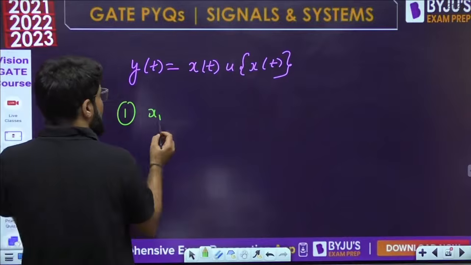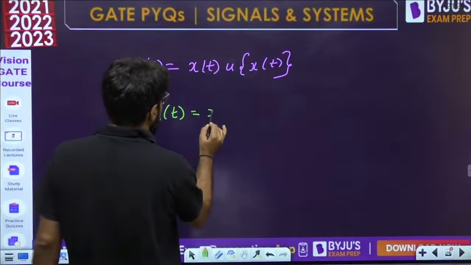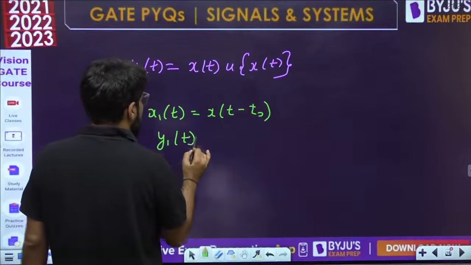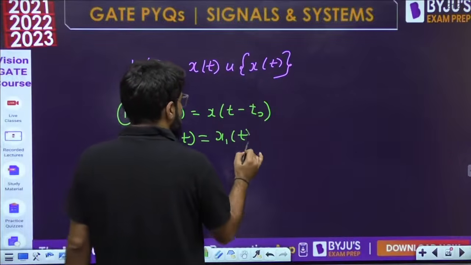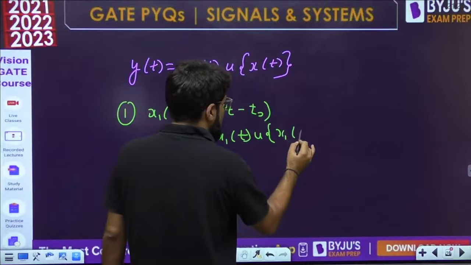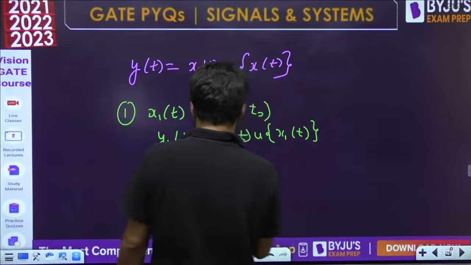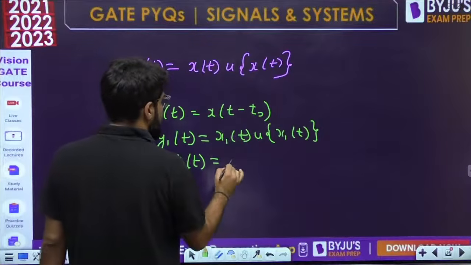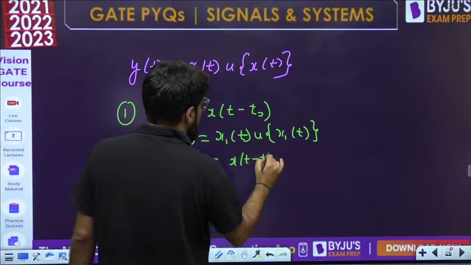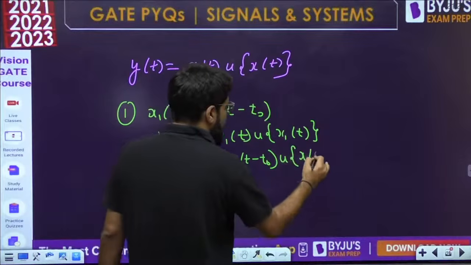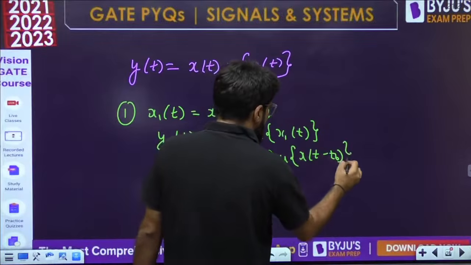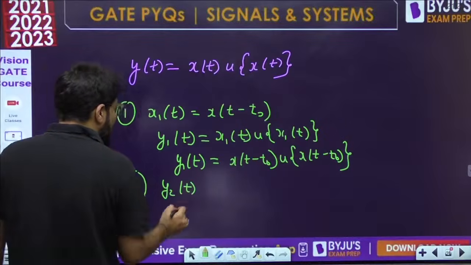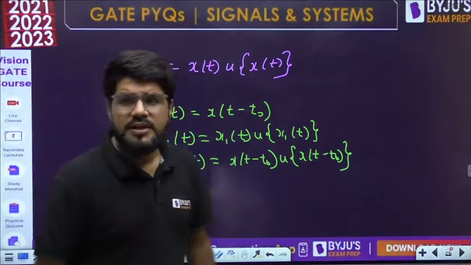Suppose you take the input as x1t equal to x of t minus t naught, a delayed input. What is the output y1t? The relation is input times u of input. So if I delay the input, my output is x of t minus t naught, times u of x of t minus t naught. Now let me directly delay the output. That is the method to check time invariance.